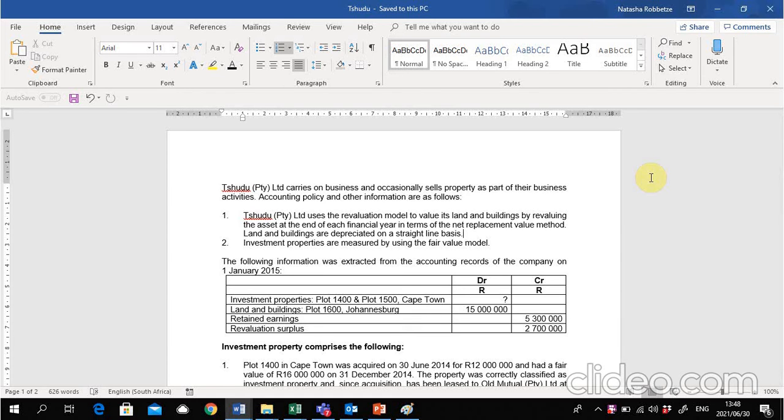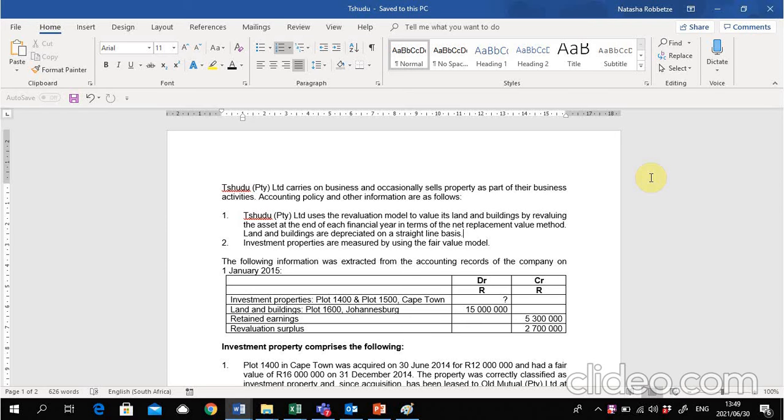This is quite a good question and it covers investment property as well as transfers between PPE and investment property, and then it also covers general loans. So this is quite a good question. I want us to read together. I'm not particularly sure how I should pronounce the name of this question, so instead of butchering it, I will just call it T Limited, right?